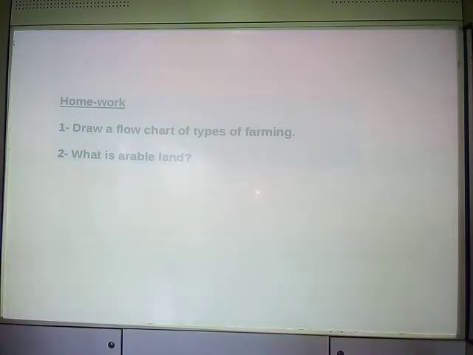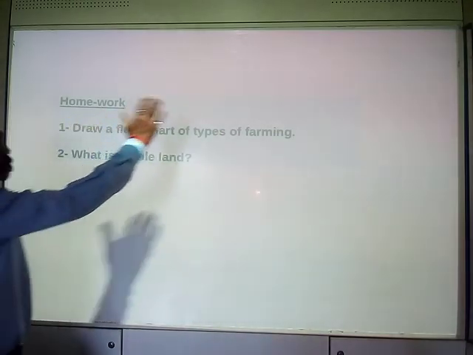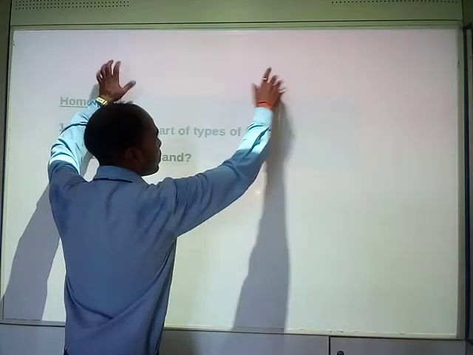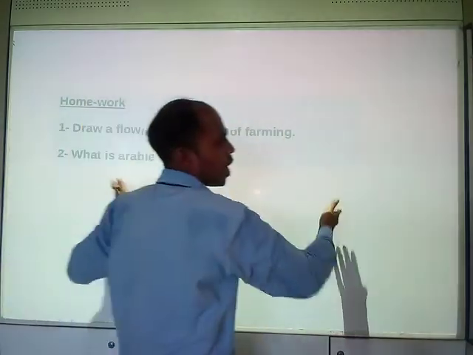You have to draw a flow chart of types of farming. See how important the question is: all the types of farming you have to explain by means of a flow chart.